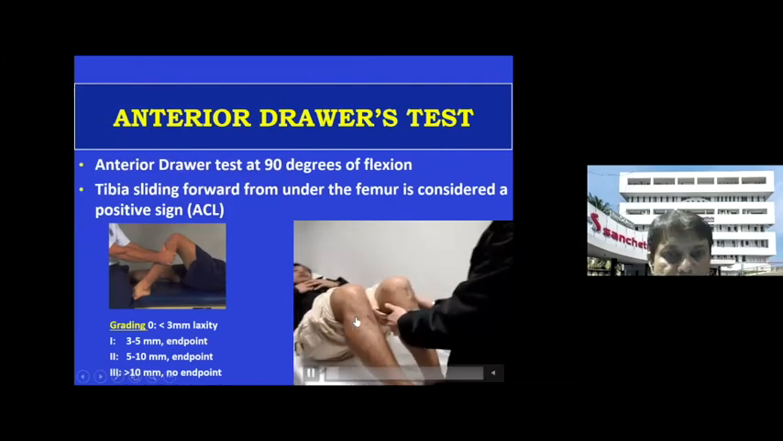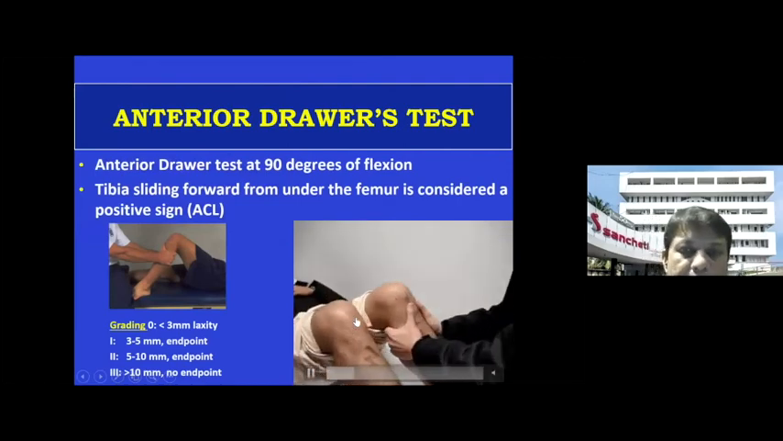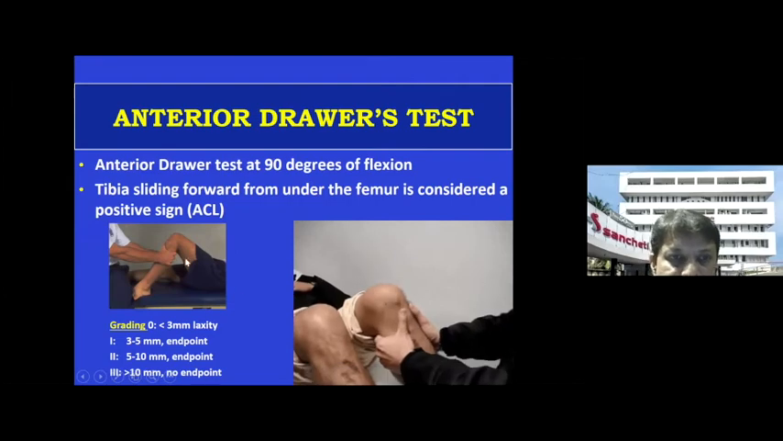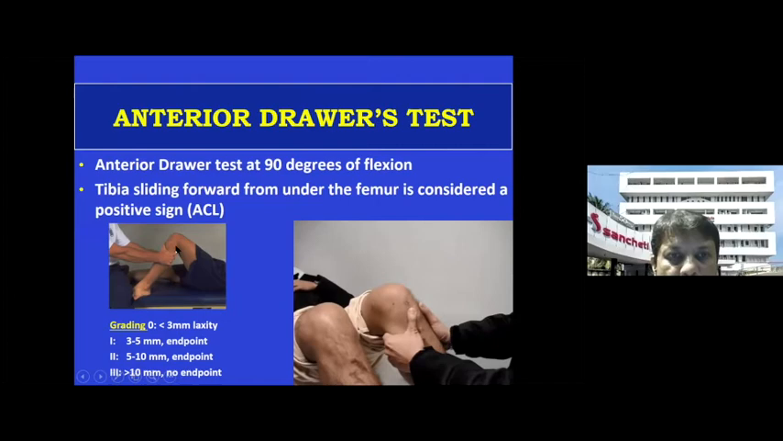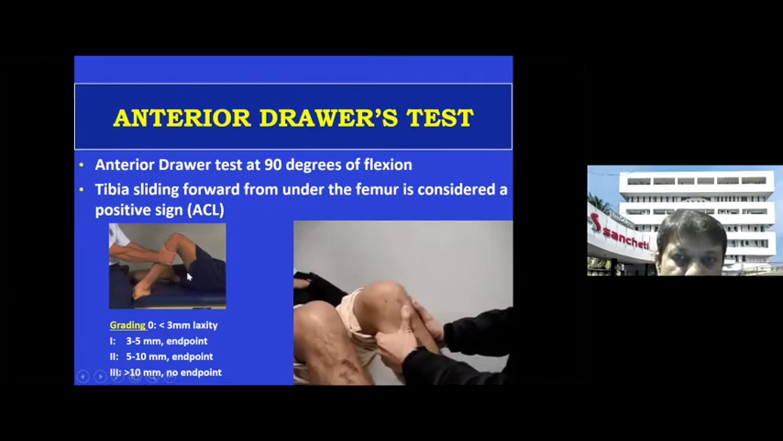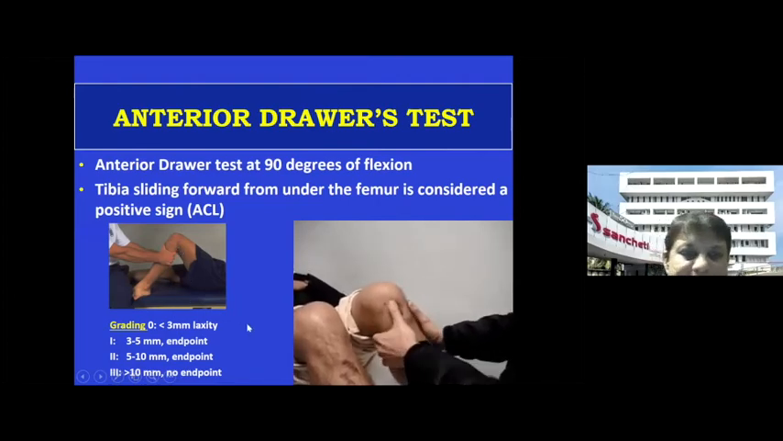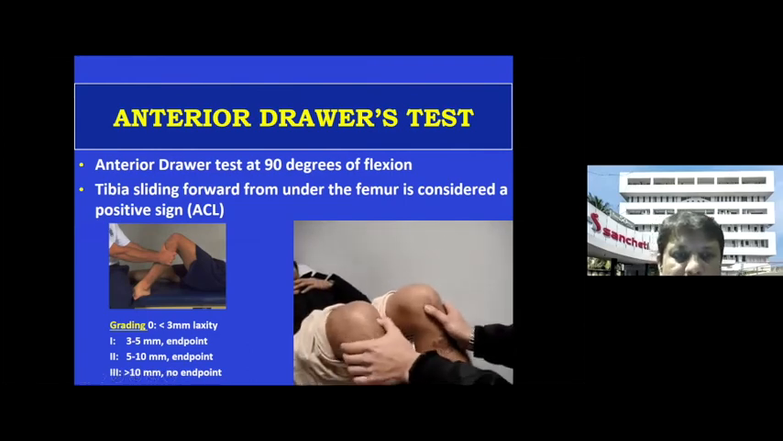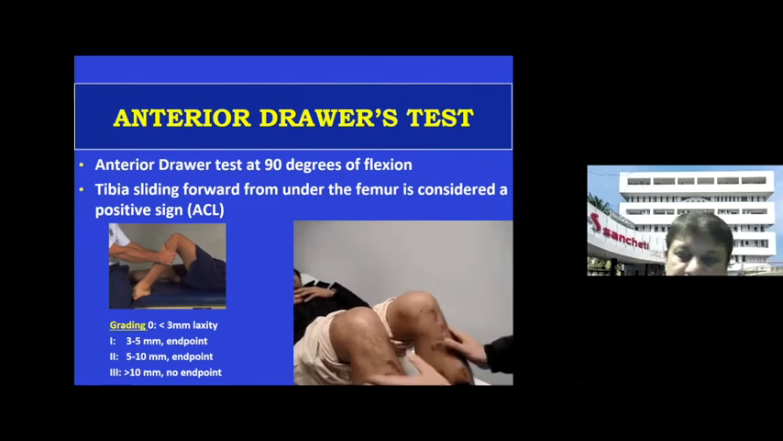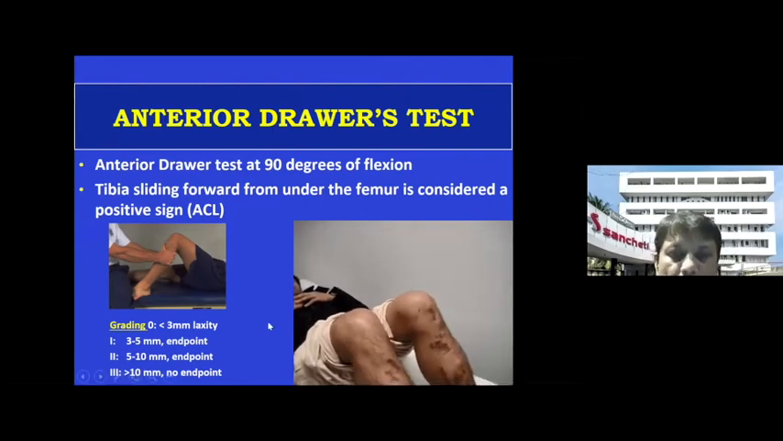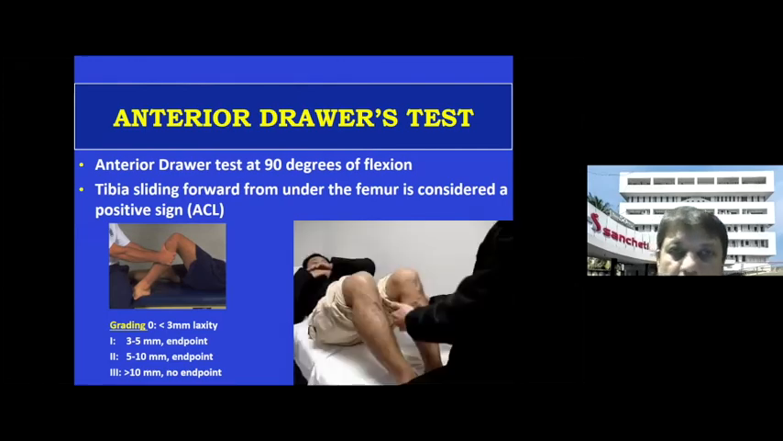This is the next test, the anterior drawer test. This is done by keeping the knee at 90 degrees. Both your thumbs are anterior, at the tibial tuberosity going towards the joint line, and you pull the tibia in front. Again, the laxity is measured: 3 to 5, grade 1, 5 to 10, grade 2, and grade 3, if anterior drawer is positive, is indicative of ACL tear. So that is important. You always compare it with the opposite side so that you know how much the tibia is coming in front. And again, you should not confuse this with the posterior drawer.